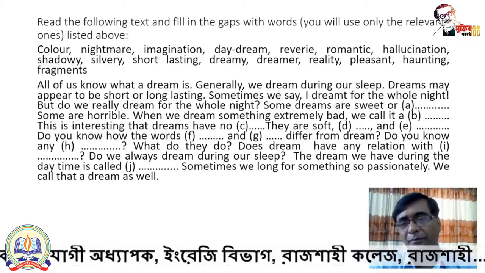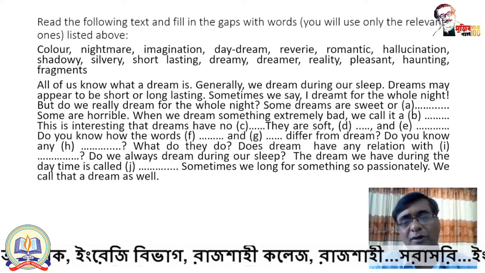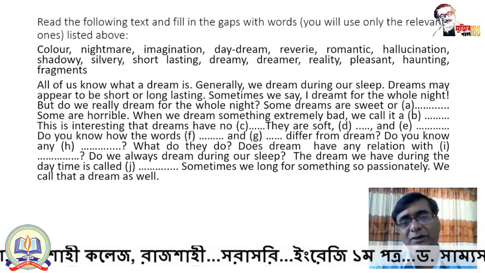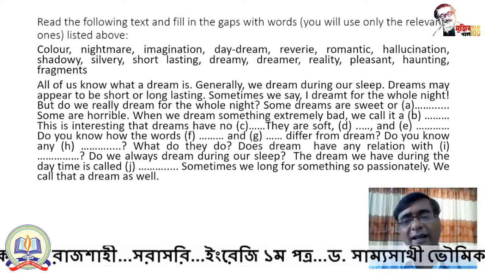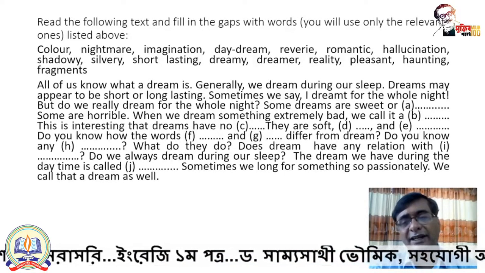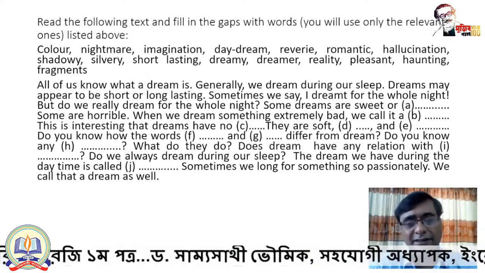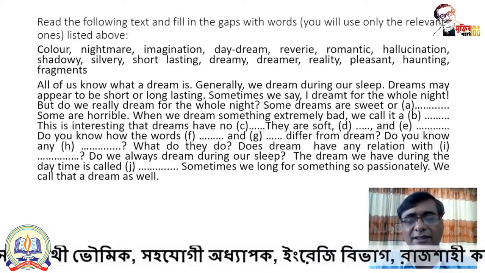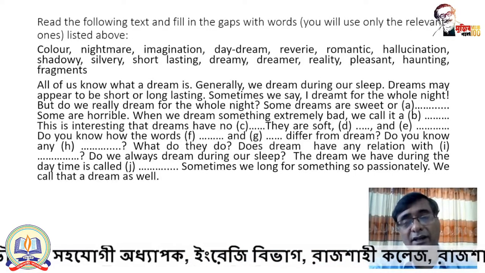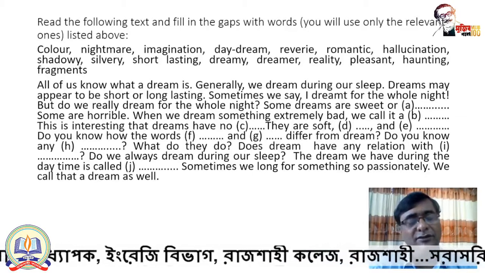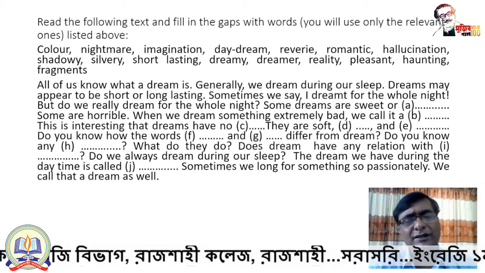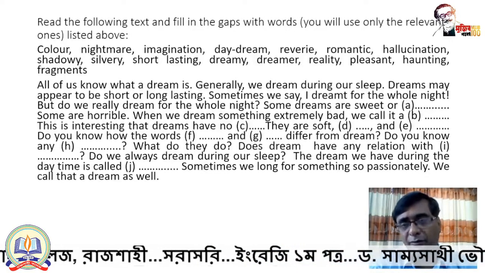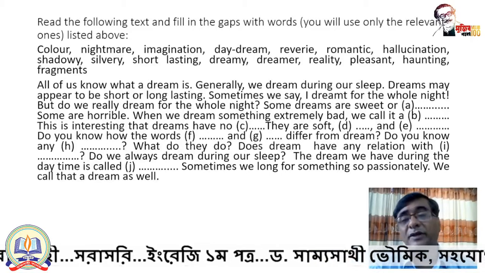Some dreams are sweet or. So here is a gap. Now, which word from the above will we select over here? Some dreams are sweet or. You know that and is a kind of conjunction, a connector that usually connects similar types of words. And or is a kind of connector that usually connects opposite words, which is not basically antonym, just opposite to the previous word, or opposite in meaning to the previous clause or phrase.